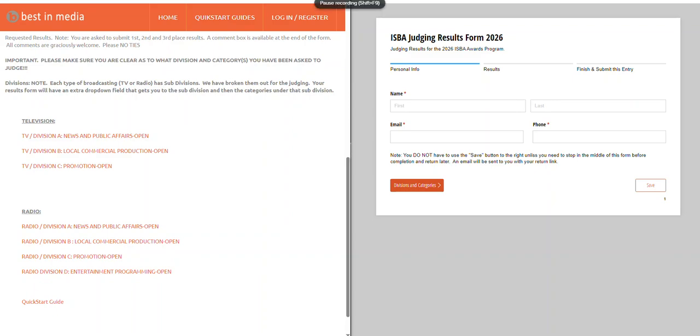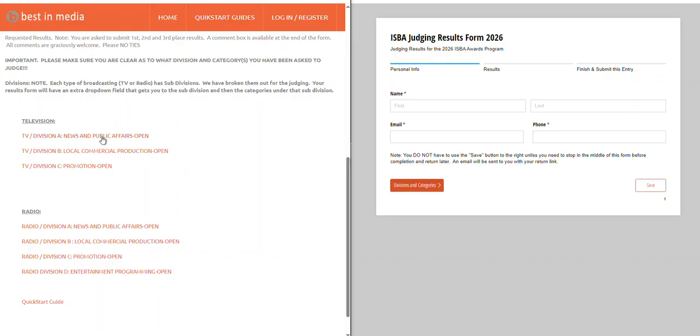Okay, Lisa, here's a demo of this new type of judging results form that pre-populates all the entries into it for them to select from, as you had talked about. First of all, I do want to point out, on the left-hand side, we have the page where all the judging forms, judging grids, are. On the right, we have a live example of the 2026 judging form.